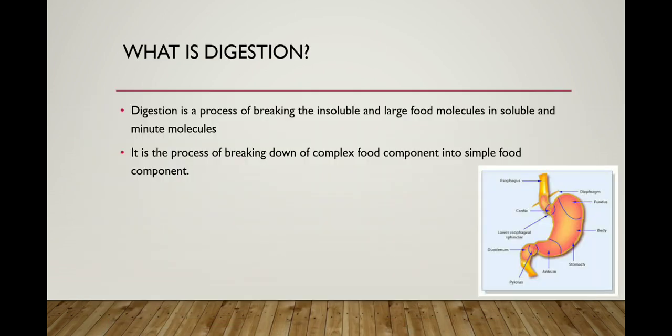So what is digestion? Digestion is the process of breaking the insoluble and large food molecules into soluble and minute molecules. It means insoluble is converted into soluble, and the complex part is converted into small particles and the simplest food components. This is called digestion. In another way, you can define digestion as the process of breaking down complex food components into simple food components.